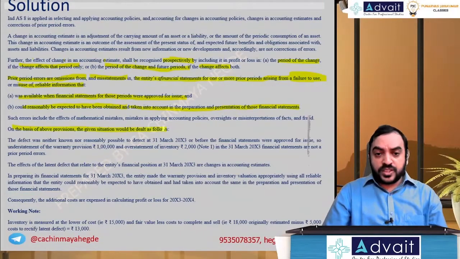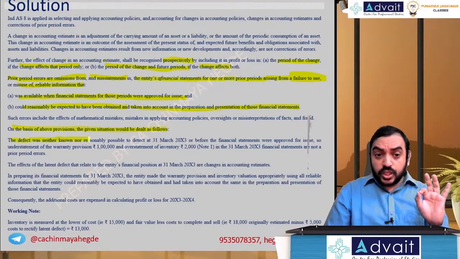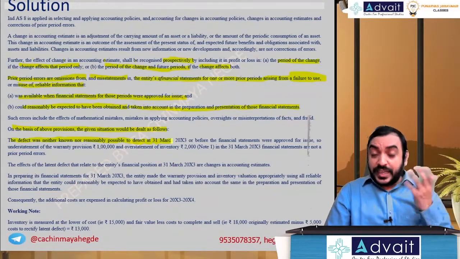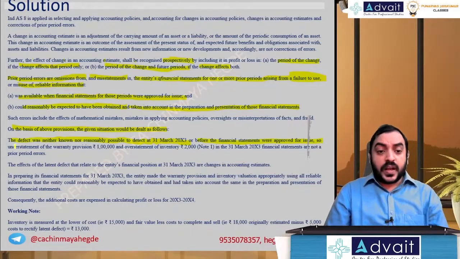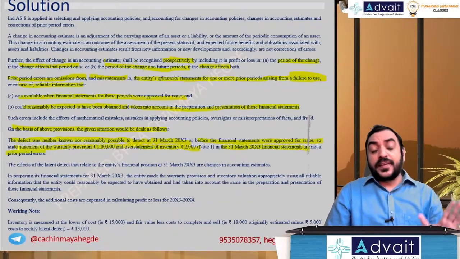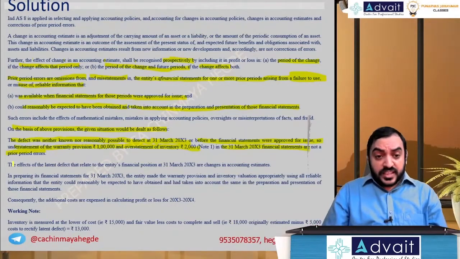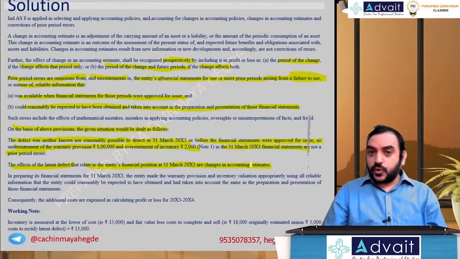On the basis of the above information, the details would be dealt with as follows. The defect was neither known nor reasonably detectable on 31st March 2003, before the financial statements were approved for issue. So, the understatement of the warranty provision and overstatement of inventory by 2000 in the financial statements are not prior period errors. We are not going to give retrospective effect, we give only prospective effect.